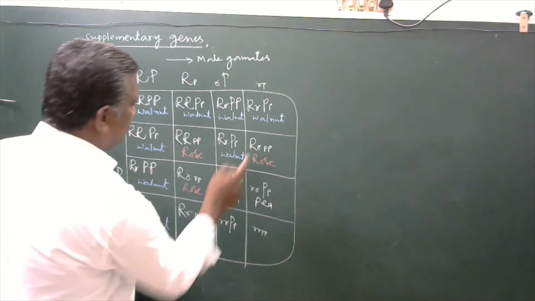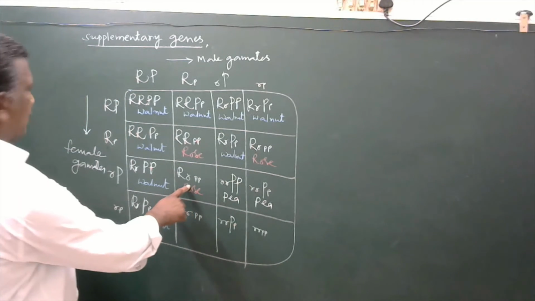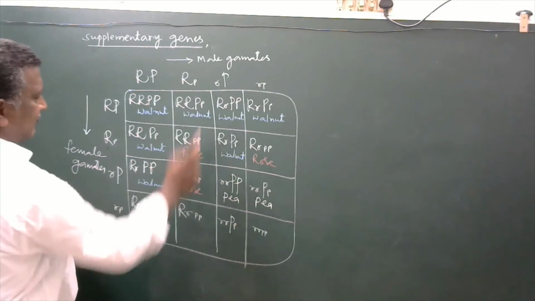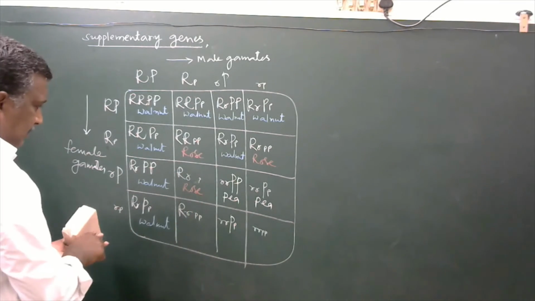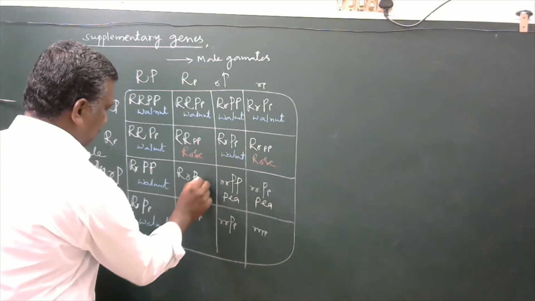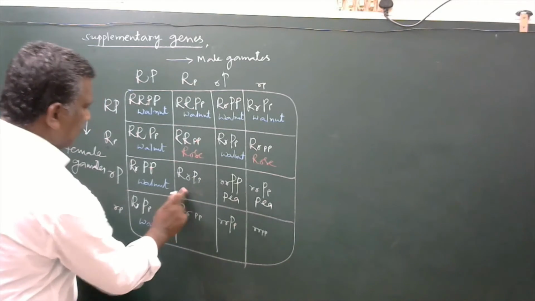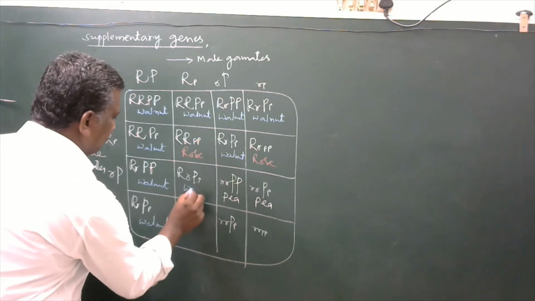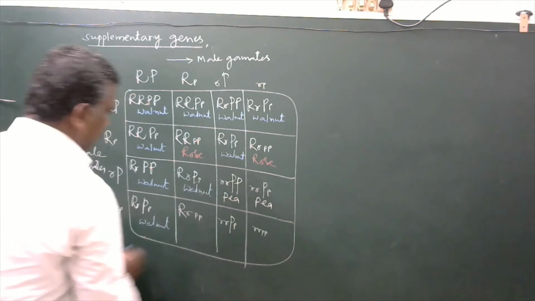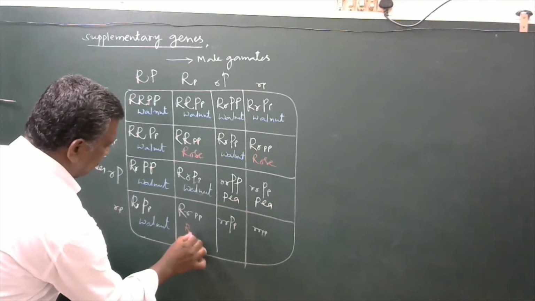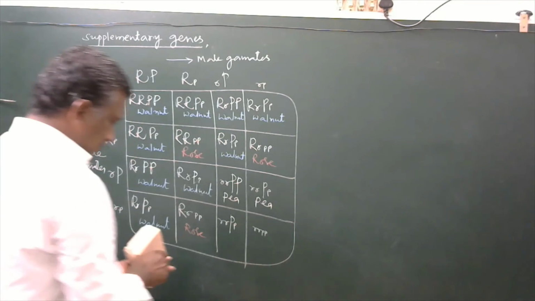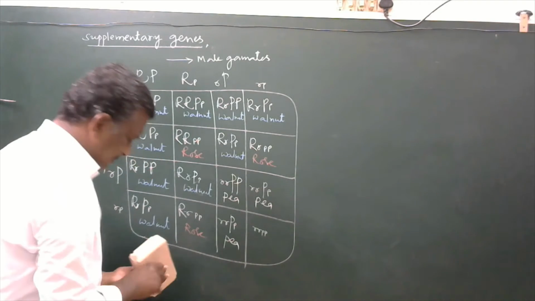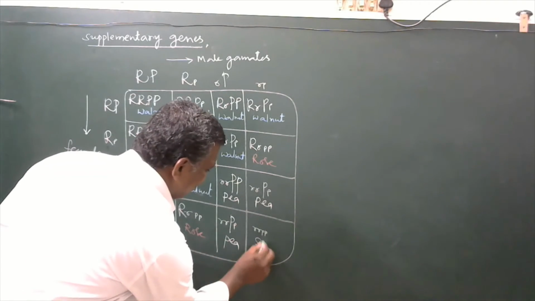Rose, rose, rose. Here is capital P versus small p. It can never be rose. It should be walnut. Okay, this one will become rose. This one will become pea. This one will become single.